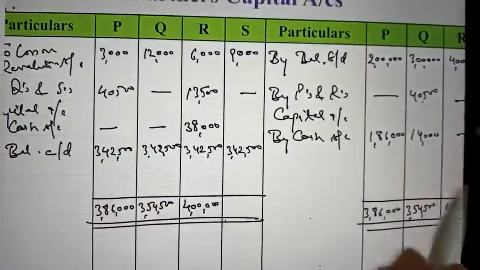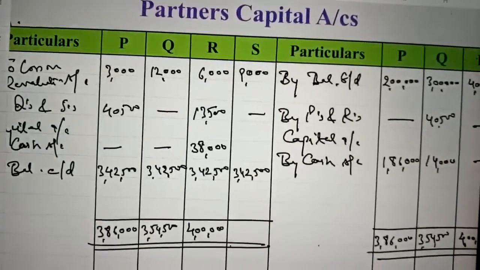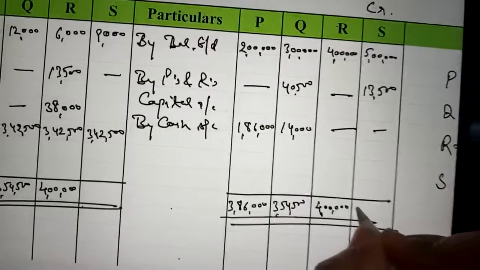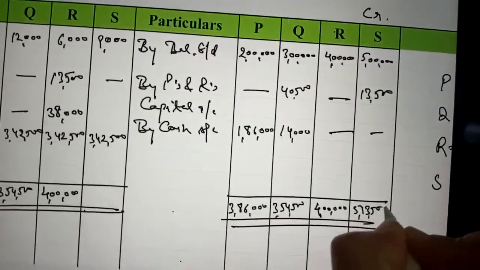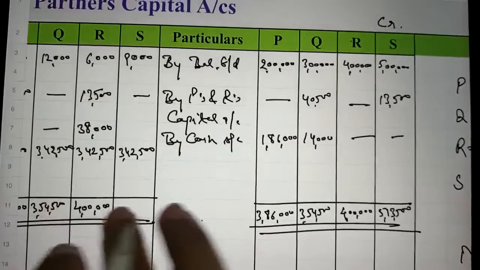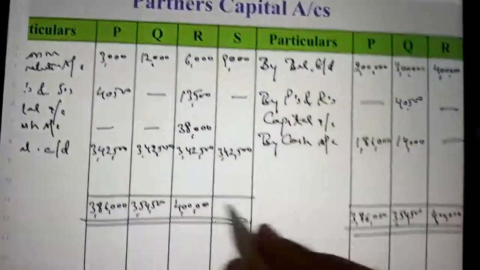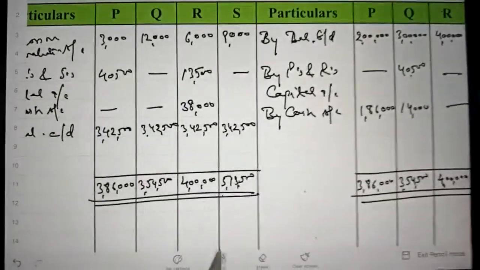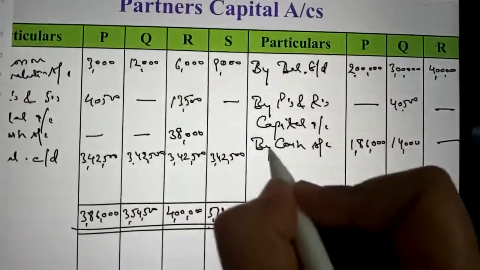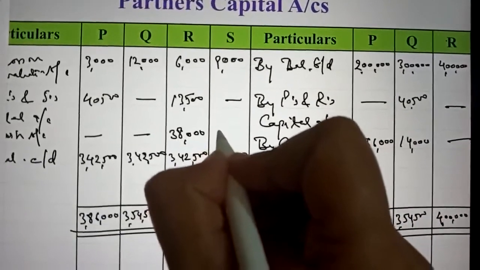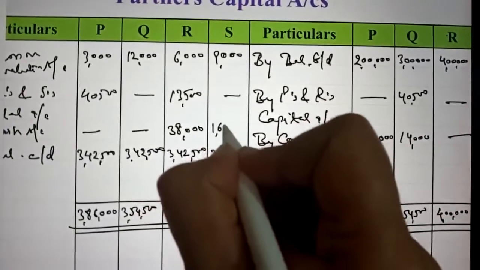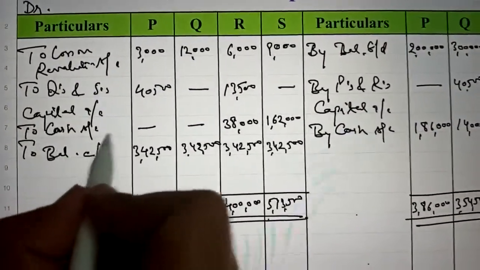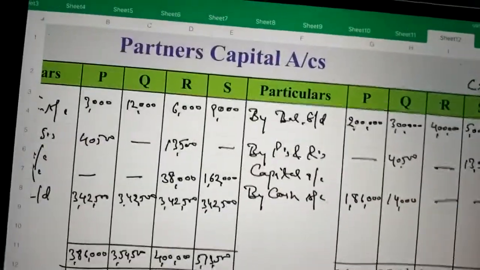And the next is S. S credit side's total is 5,13,500, and the same total will appear. 5,13,500 will be written here, and the balancing amount is 1,62,000, and it will be adjusted through cash account. So this is the capital account.